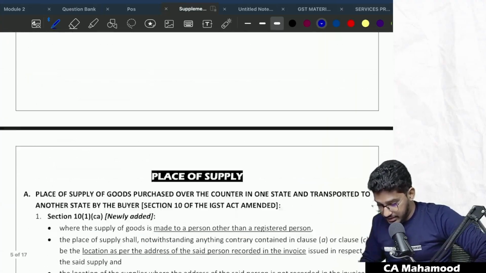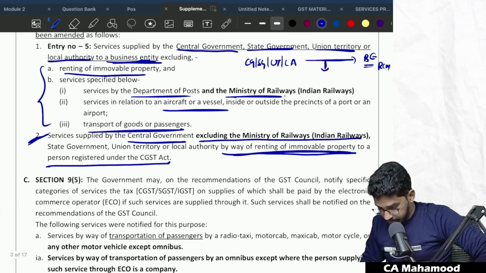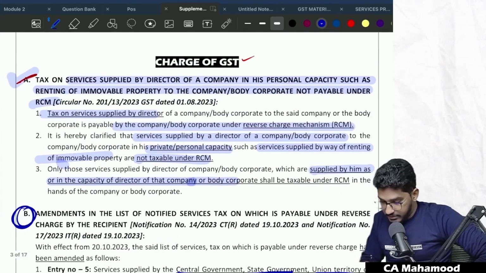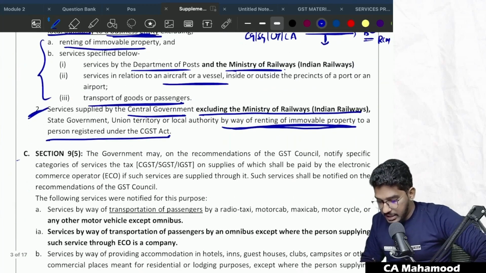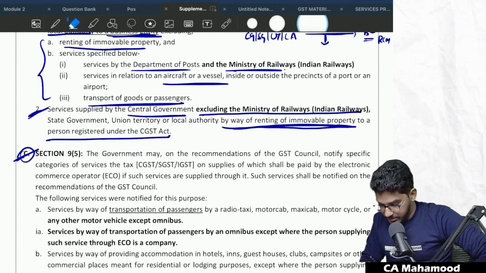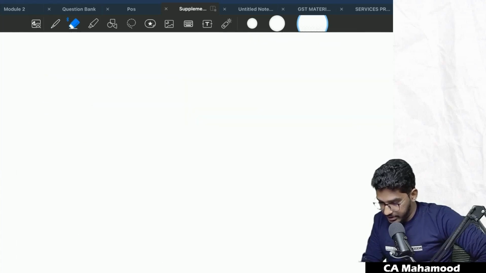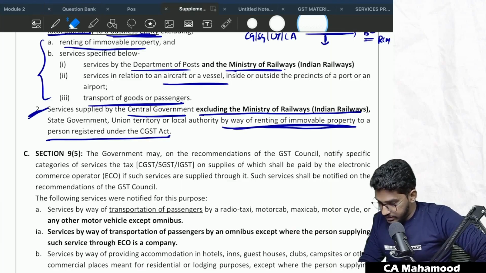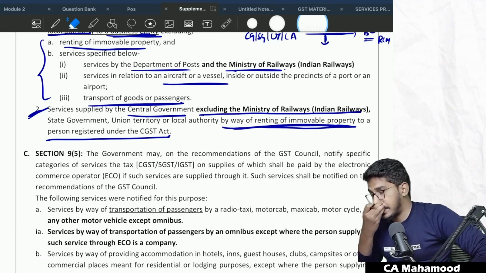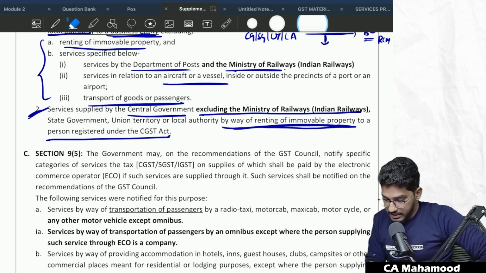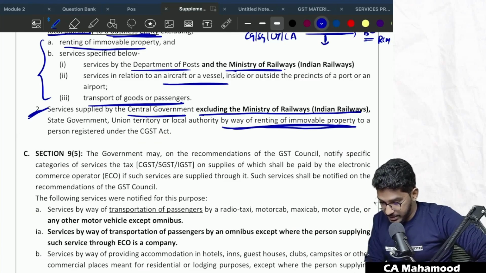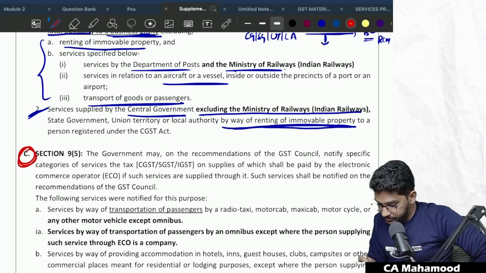Let me see whether anything is left out. Okay, so we are done with the charge of GST. A point we are done, B point also we are done. There is something regarding 9 subsection 5. This I will have a separate discussion, since so many interconnected things are there. This 9 subsection 5 has some interlinked provisions with the registration chapter and other things. This I will cover separately. 9 subsection 5 will have a separate discussion. I will keep it on hold.